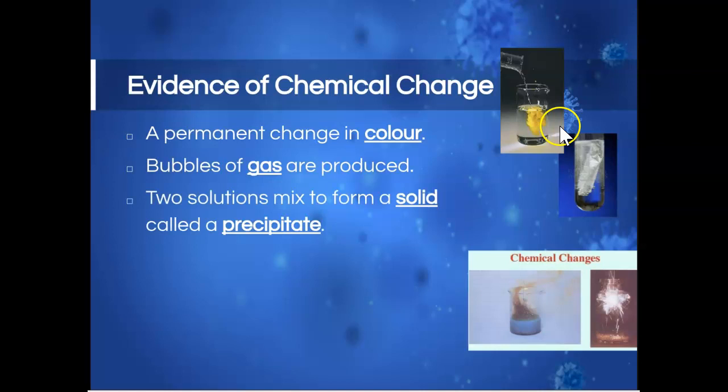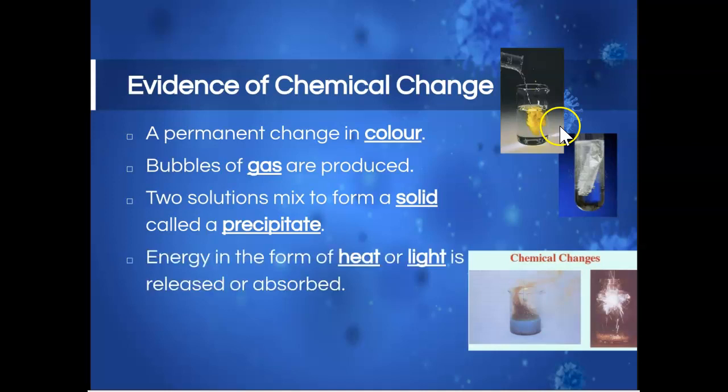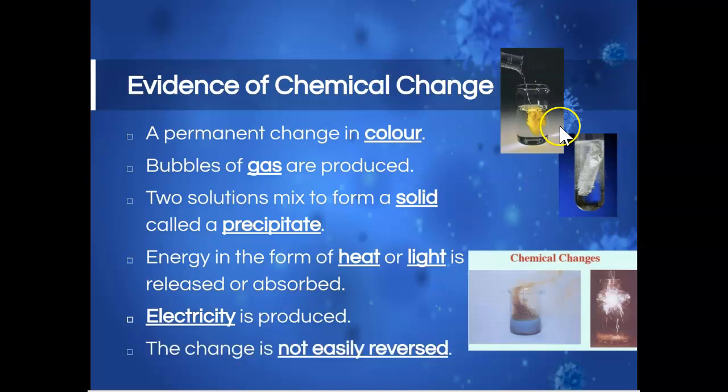If we take two solutions, if we take two liquids and we mix them together and a solid comes out of it, if you end up with what is called a precipitate, then that is a good indication that a chemical change has occurred. If some sort of energy, so for example, in the form of heat or light, is released, then that is a good indication that there's a chemical change that has occurred. If electricity is produced, so if two substances are mixed together and electricity comes from that, well, then that is a good indication that a chemical change has occurred as well.